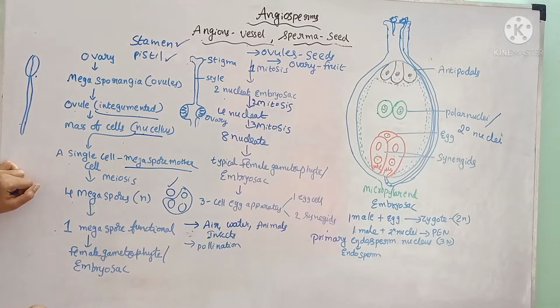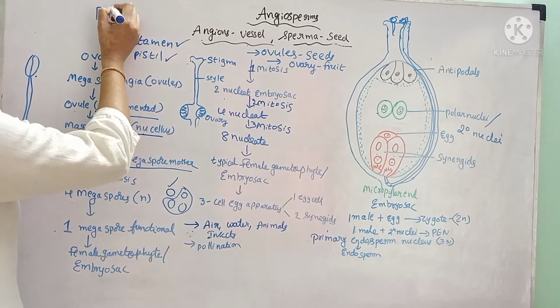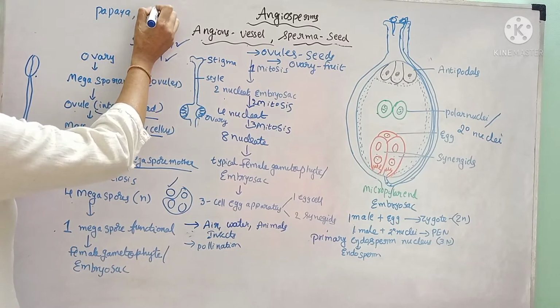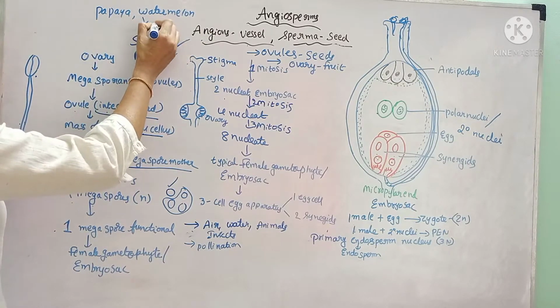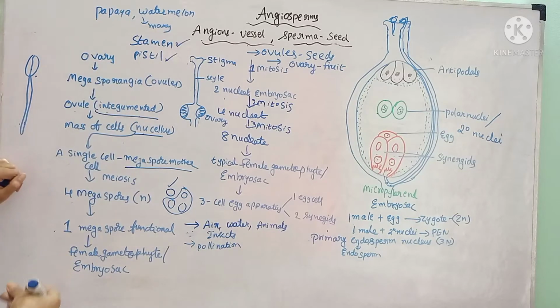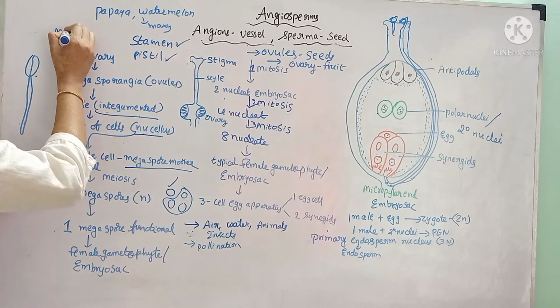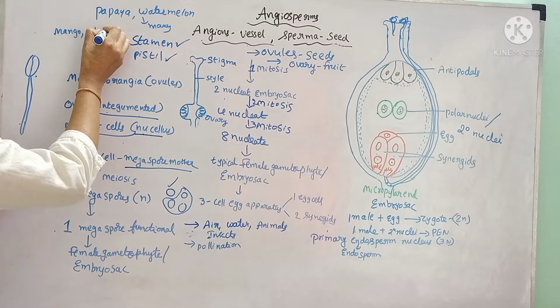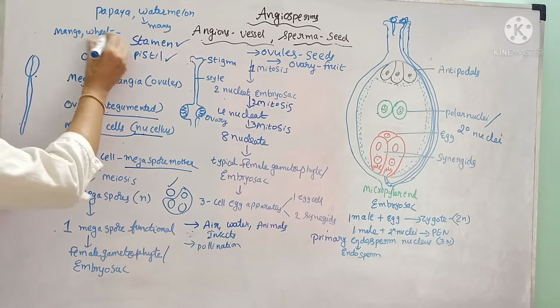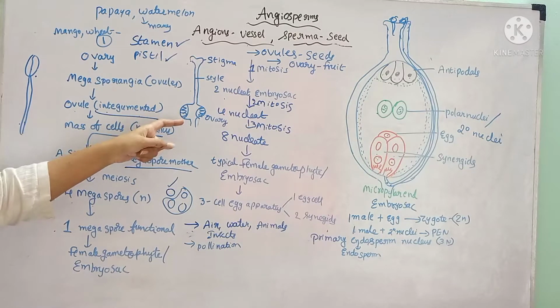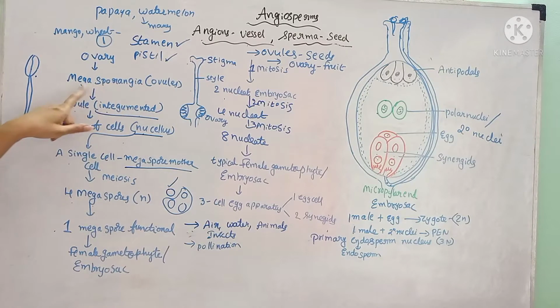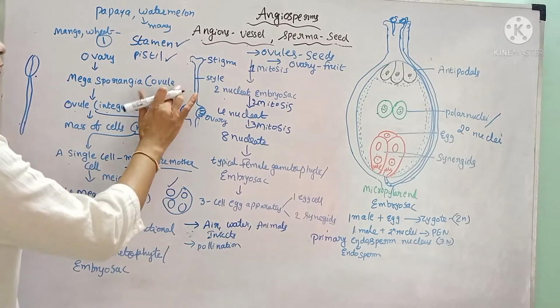The number of ovules may vary from one plant to another. In papaya and watermelon, many ovules are present, which will develop into many seeds. Whereas in mango and wheat, there is only a single ovule present in the ovary. Here, the ovary consists of placenta. Inside the placenta, ovules are present. These ovules are nothing but megasporangia.